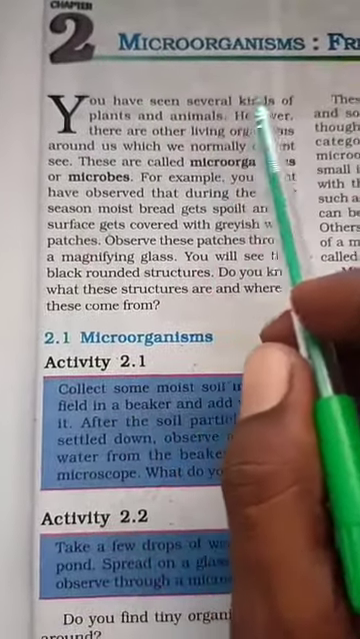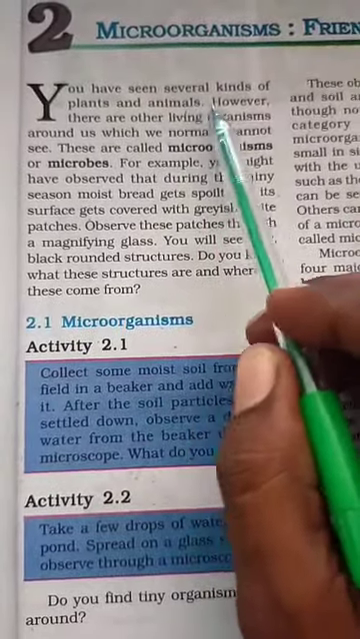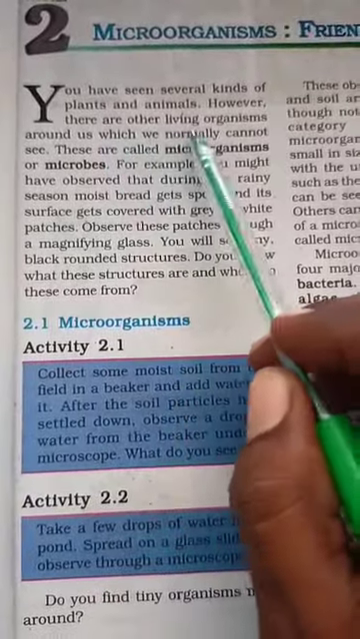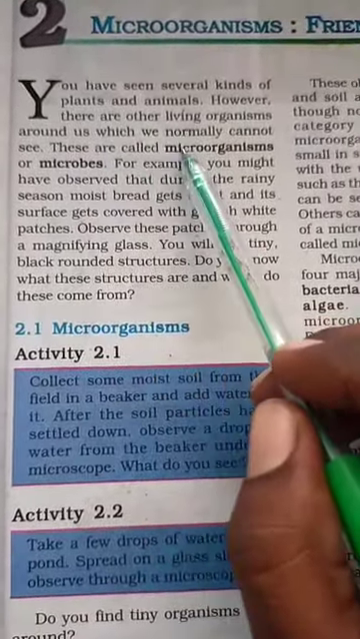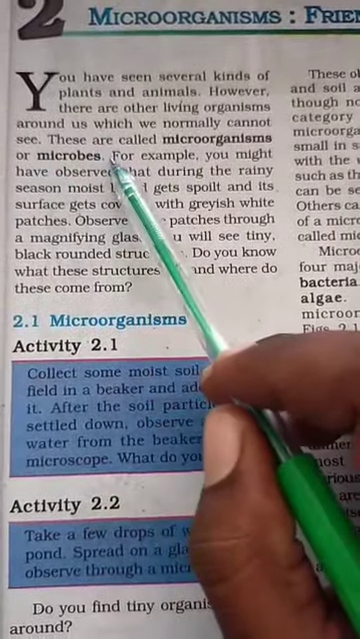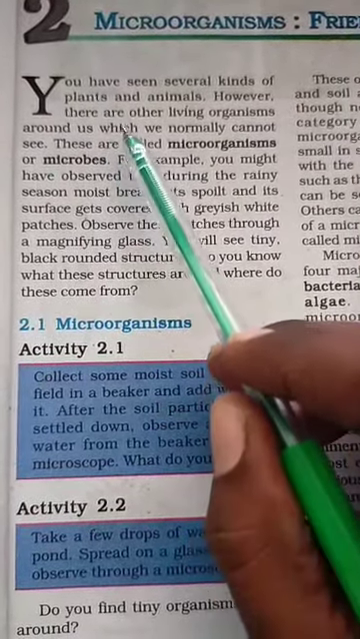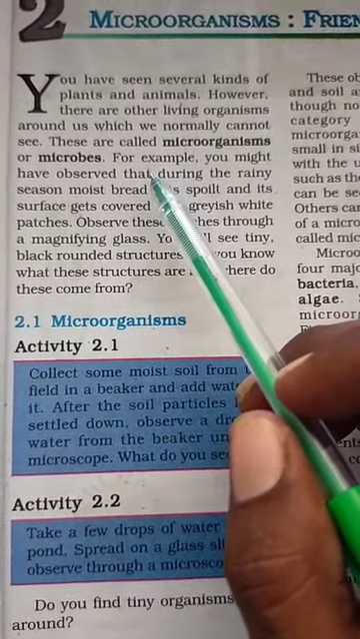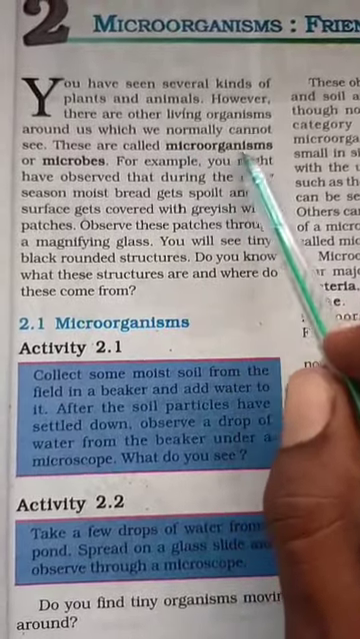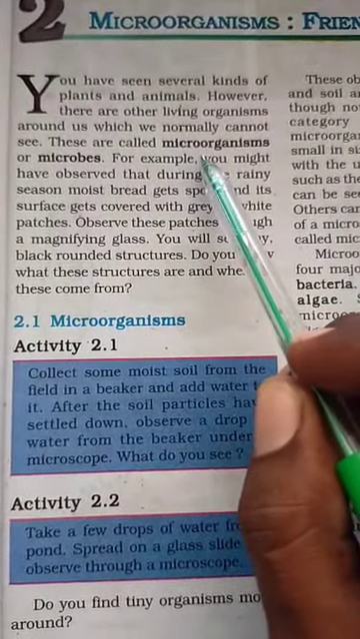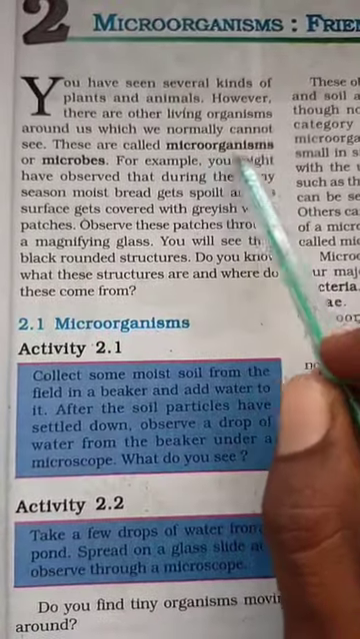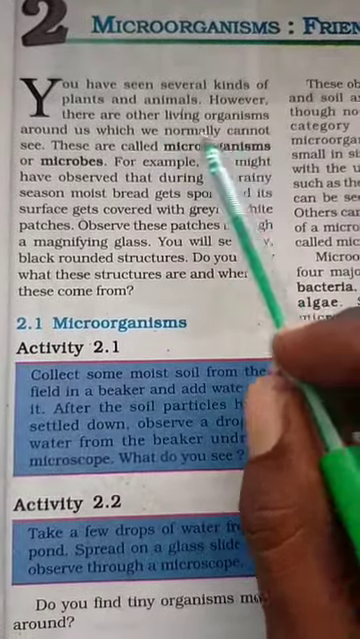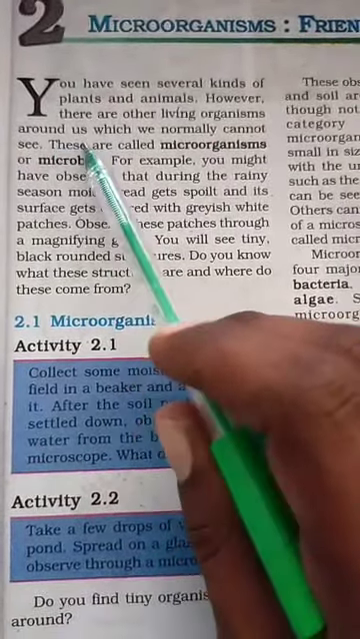You have seen several kinds of plants and animals. However, there are other living organisms around us which we normally cannot see. These are called microorganisms or microbes. Microorganisms mean small, very small. Organisms mean living things. So small living things are also around us.